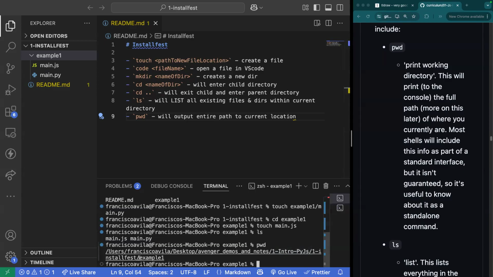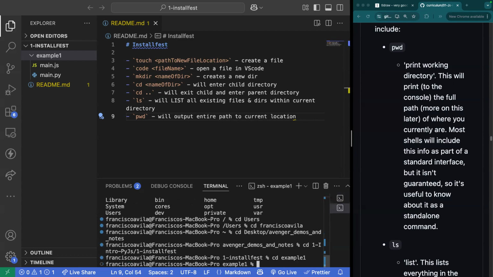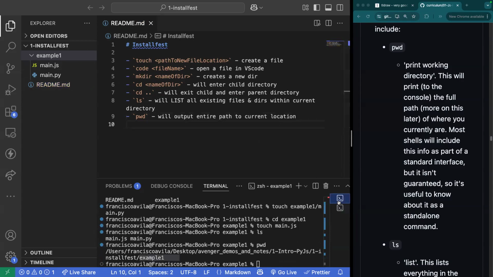Finally, it says there is a directory named example1. So cd into example1. Now I'm inside of my current directory where I'm currently living. And that's how I get my entire path to print my current working directory.